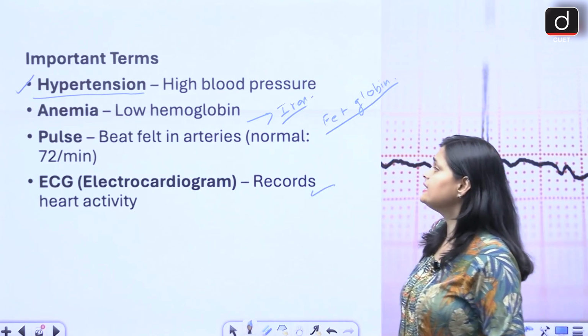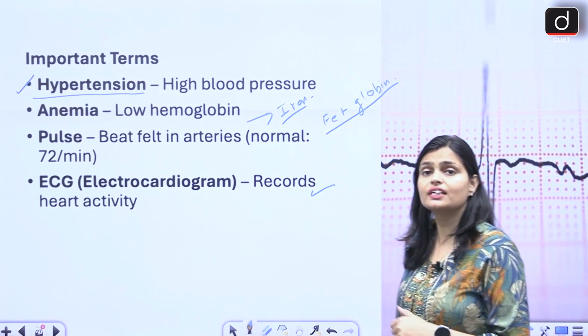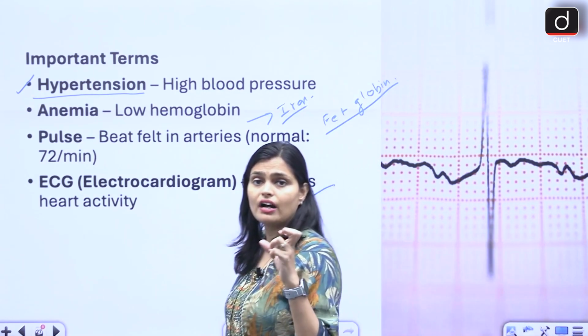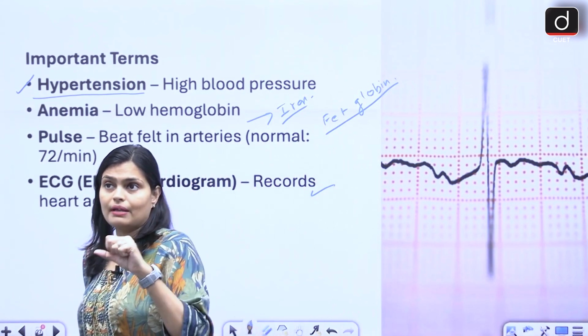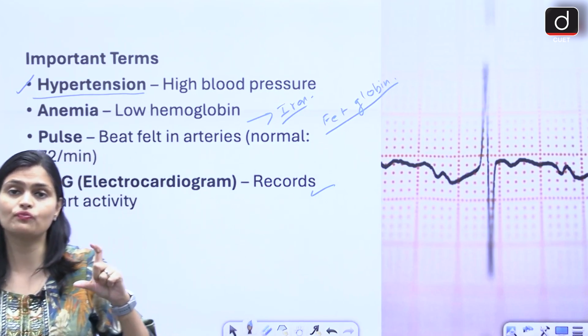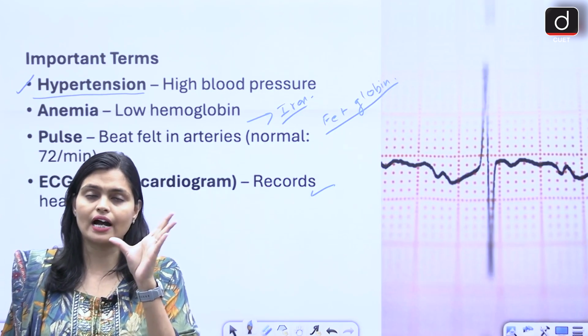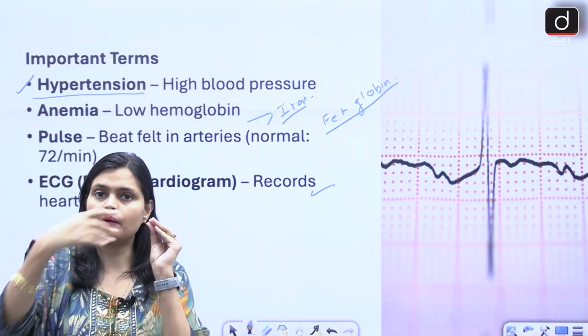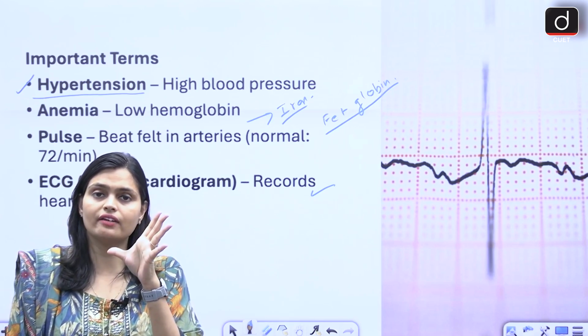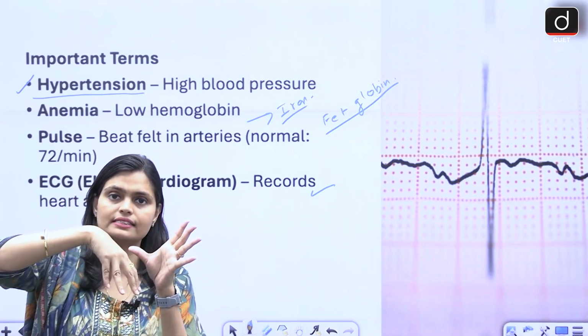What is ECG? Electrocardiogram, which is a graphical representation of our heartbeat, right? The heartbeat forms whenever the contraction and relaxation takes place. Whenever our heart contracts, the blood pumps out. When the heart relaxes, the blood gets inside the heart.